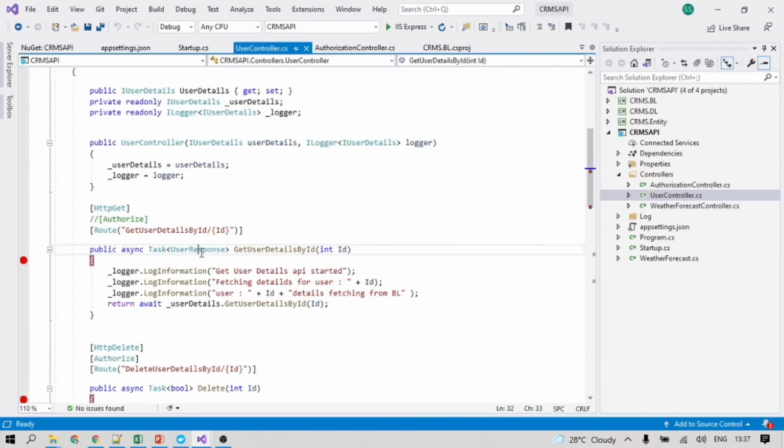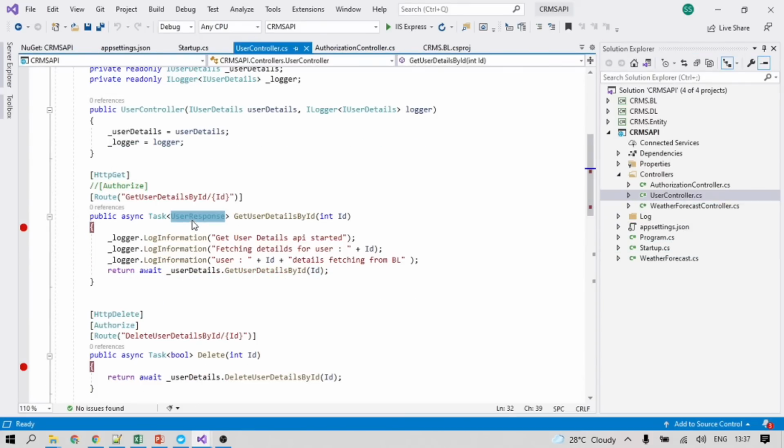So you see, our API is returning the data in a user response format, meaning the return type is user response. But when we save the data in the cache, it is saved in JSON format. So we sometimes need to serialize the data to the user response format, and whenever we read the data from the cache memory into our API, we need to convert that JSON data into the user response format.